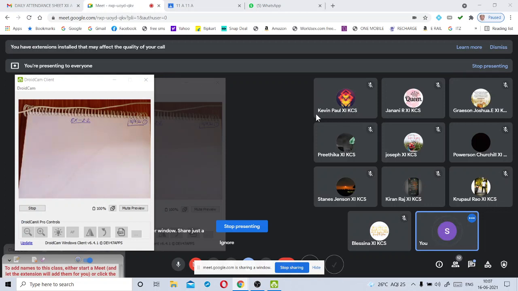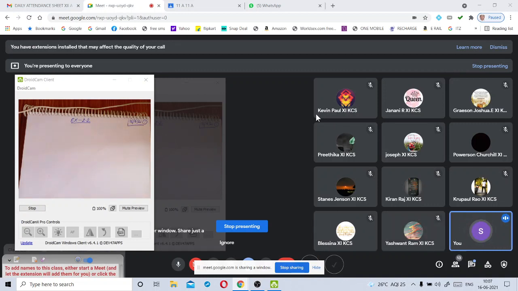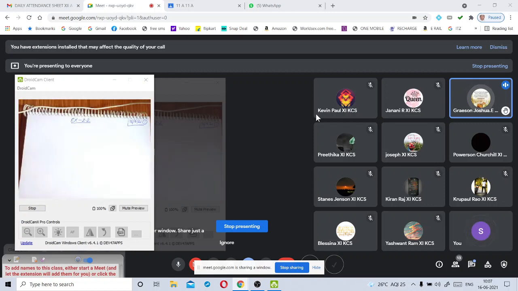Next one, 2 tan inverse x. There are three formulae for 2 tan inverse x. Tell me, my dear Grayson, all of you listen carefully. So sine inverse of 2x by 1 plus x square. Very good. Cos inverse of 1 minus x square by 1 plus x square. Very good.